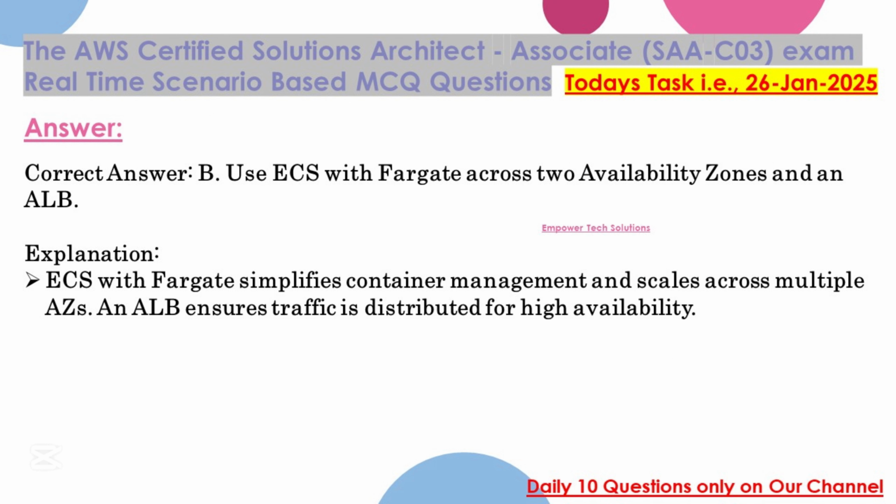Correct answer: B. Use ECS with Fargate across two availability zones and an ALB. Explanation: ECS with Fargate simplifies container management and scales across multiple AZs. An ALB ensures traffic is distributed for high availability.